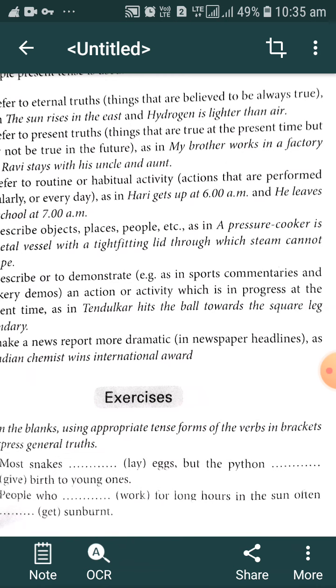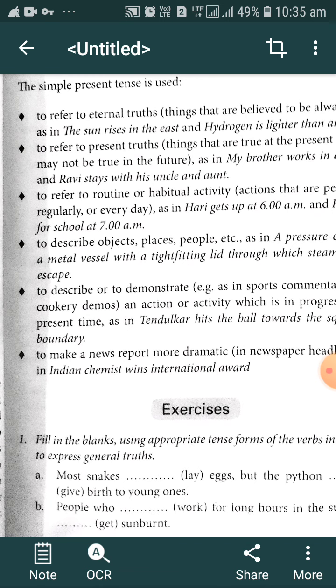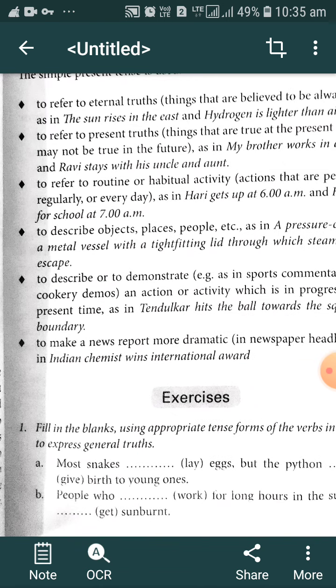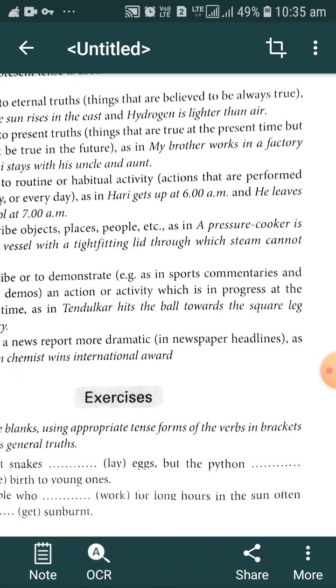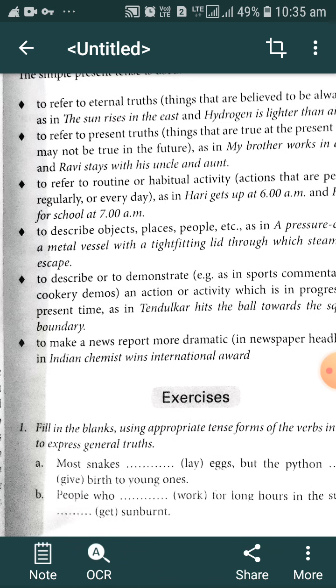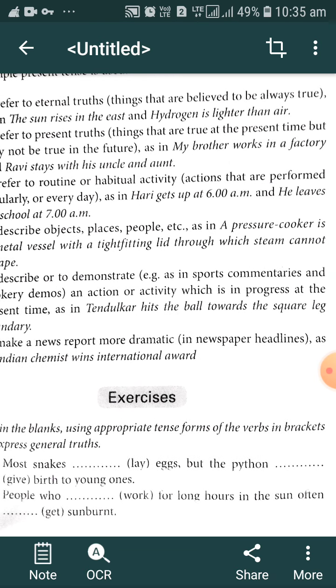When we have to demonstrate or describe a particular thing, we generally use simple present tense. And the next use is to make a news report more dramatic, as in newspaper headlines generally: The Indian chemist wins international award. Generally, when we read a newspaper, the whole news has already happened earlier, meaning yesterday. But when we see the headline of that newspaper, it is in present tense, though that particular action has happened earlier.